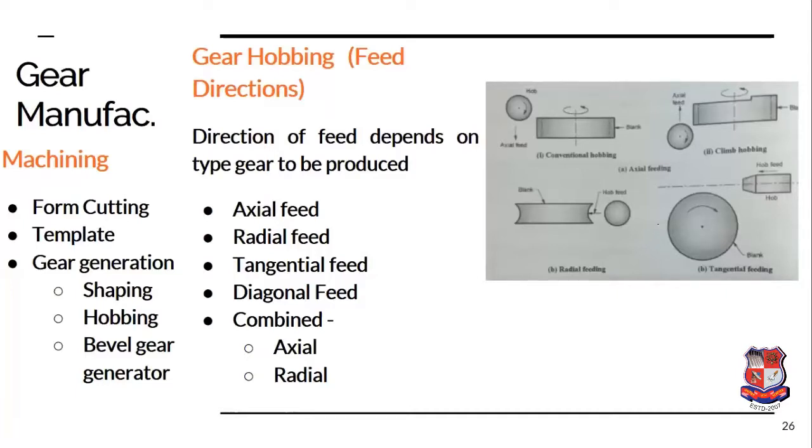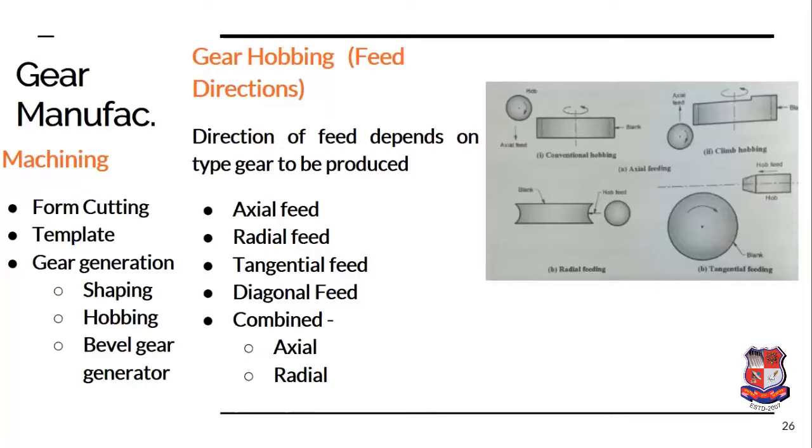So the axial feed and radial feed occur simultaneously in the case of combined feeding. This type of feeding becomes necessary when enough space is not available for providing the necessary approach for axial feeding. The second is a diagonal feed, which is a combination of radial and tangential feed.